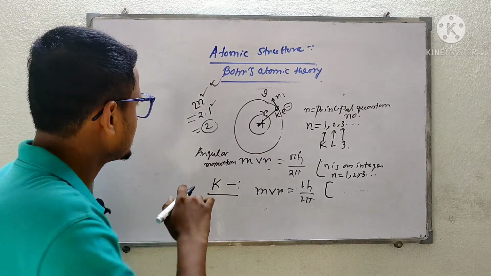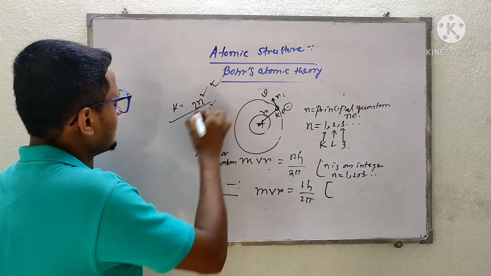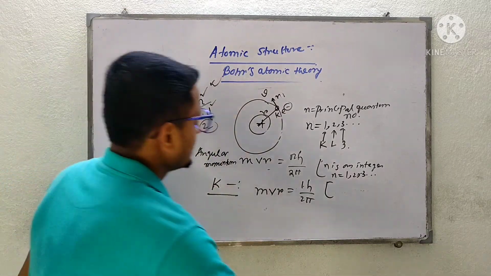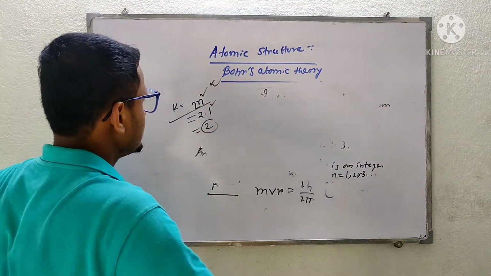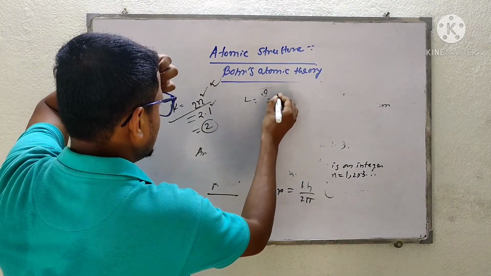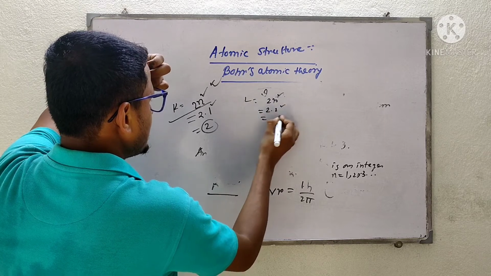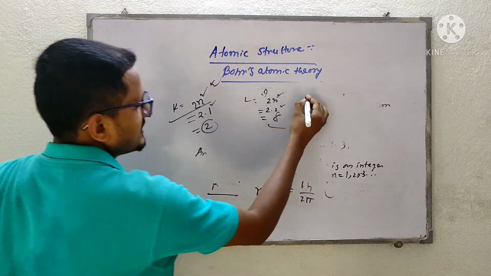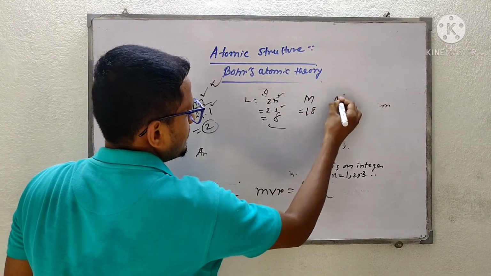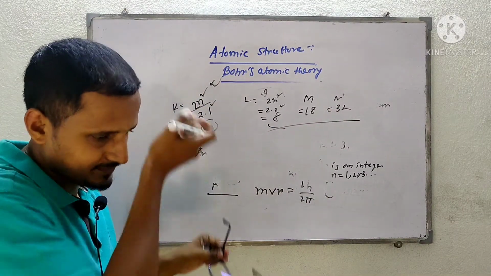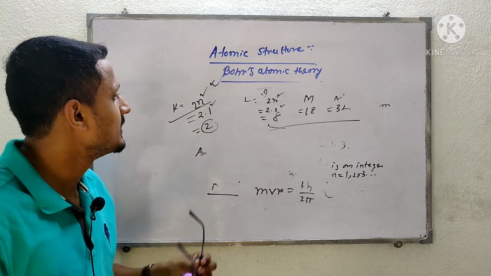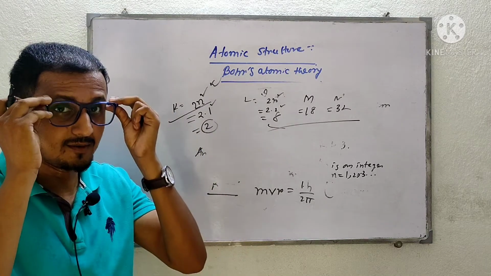For the second energy state, that means the L orbit, the maximum number of electrons that can be present is 2 into 2 square, that is 8. For the M orbit it is 18. For the N orbit it is 32. So the whole concept is given by Bohr. I think you have understood.